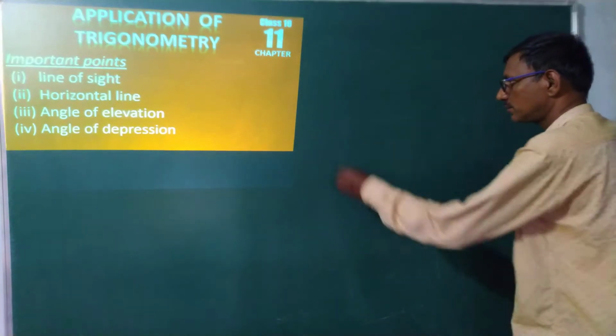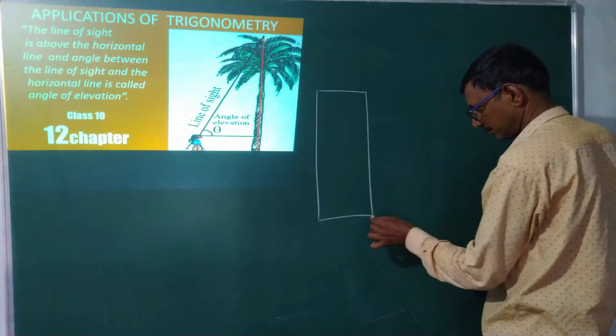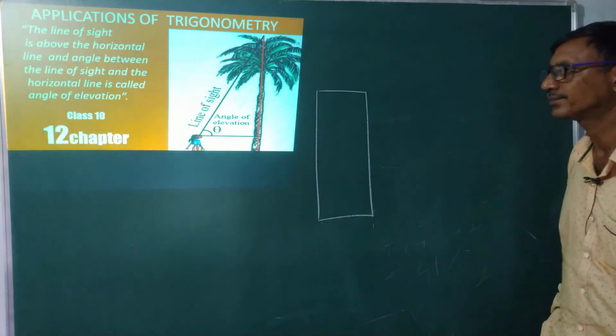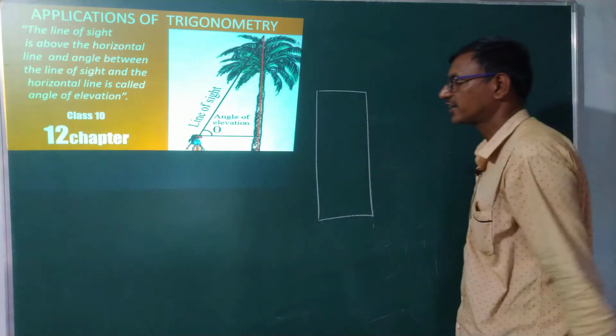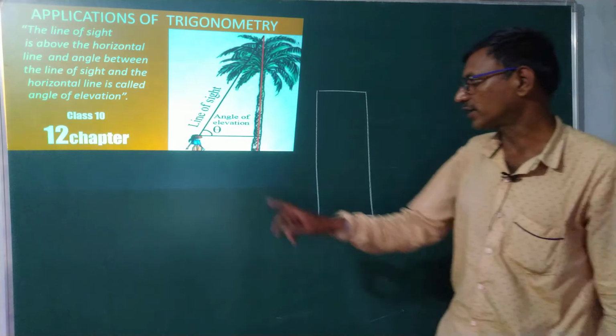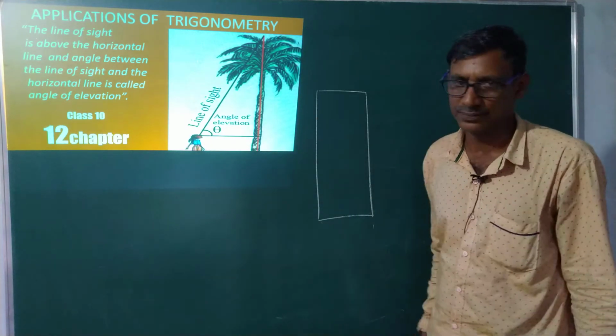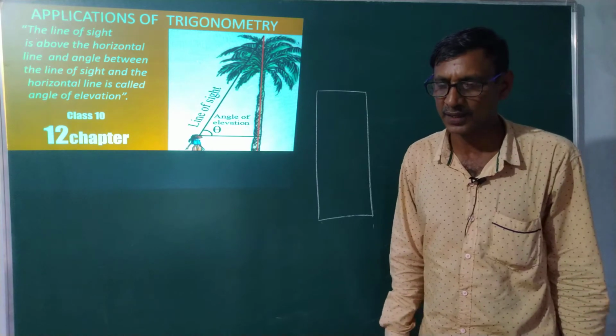Suppose, let us take this example. Here a small girl is observing a palm tree.